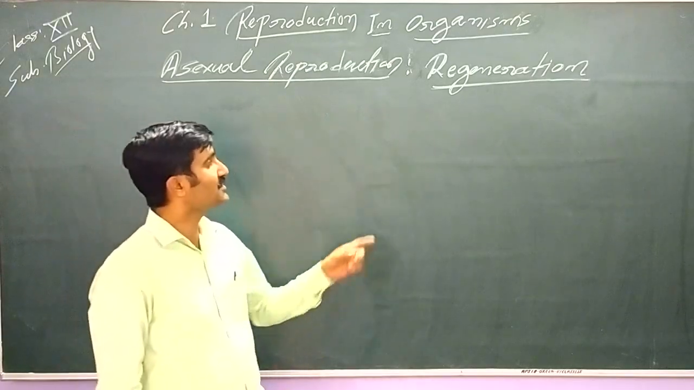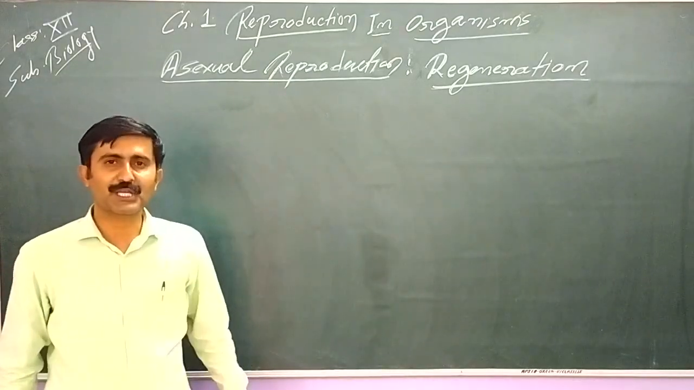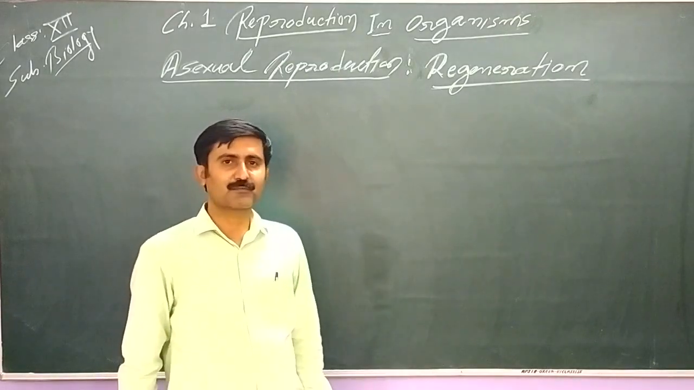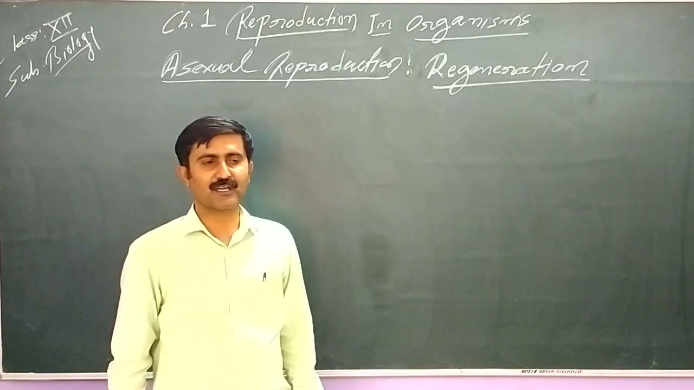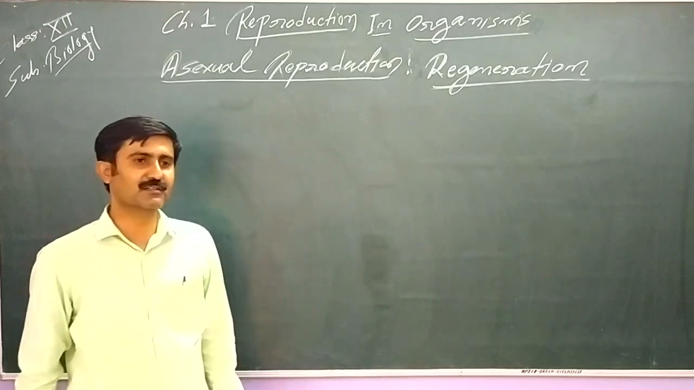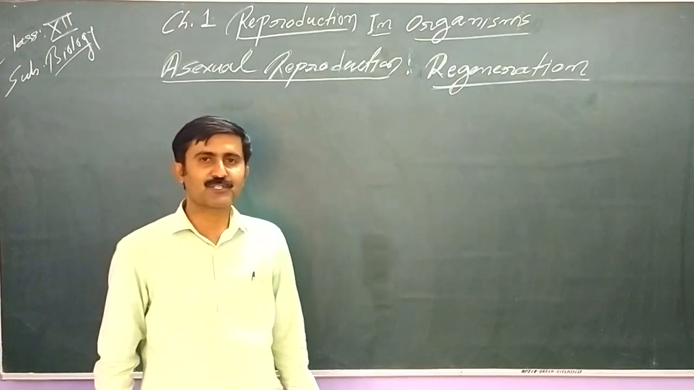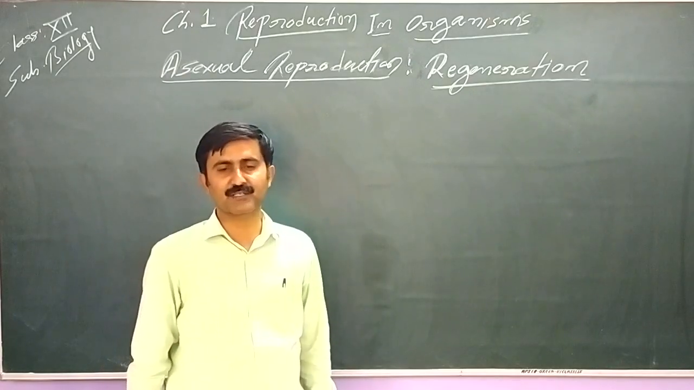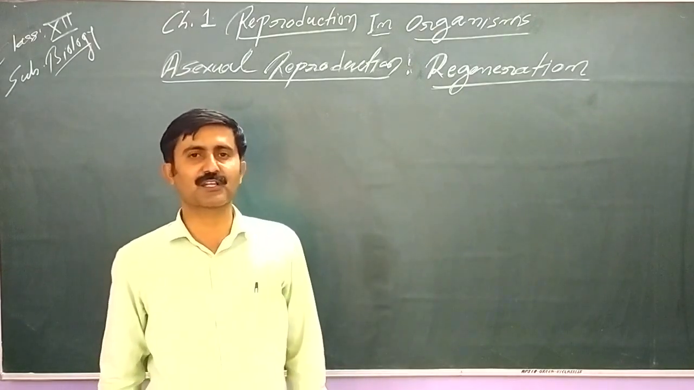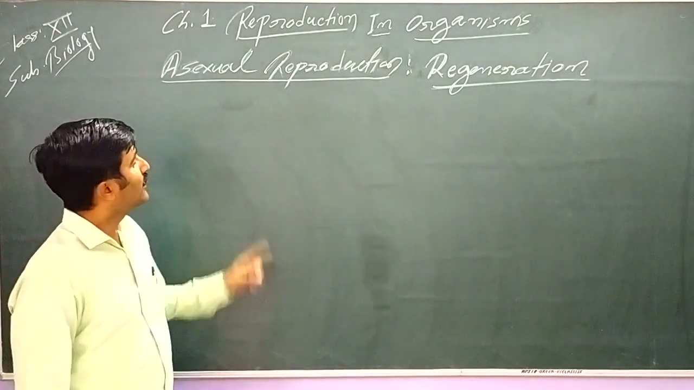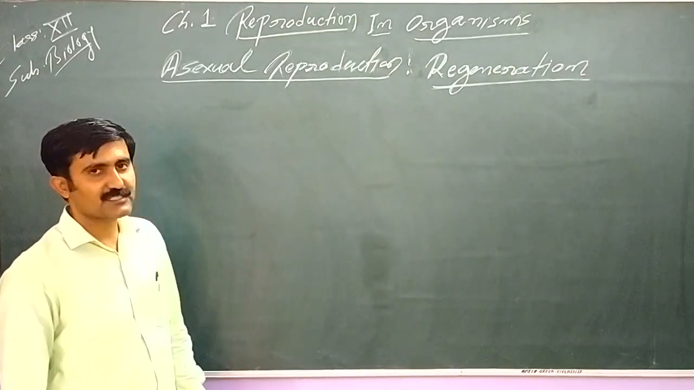In last class, we discussed budding. We talked about external budding and internal budding, exogenous budding and endogenous budding, and we have learned the important example of internal budding, that is Spongilla, and the buds which are found inside the body cavity of the Spongilla are known as gemmules. Next method of asexual reproduction is regeneration.